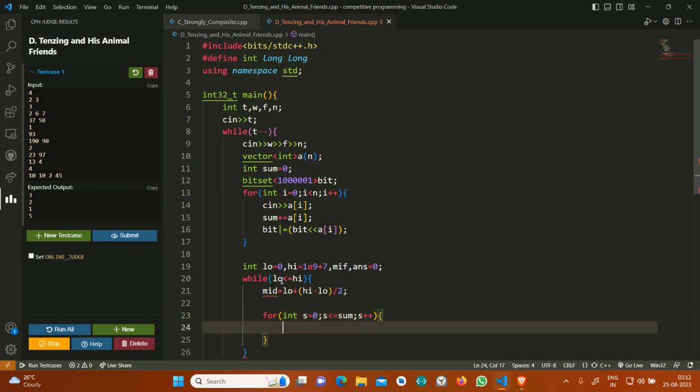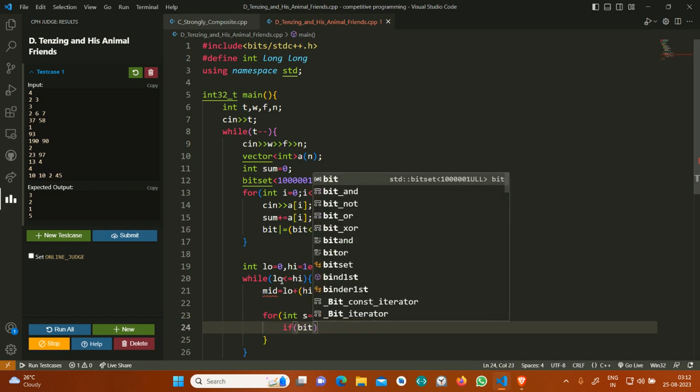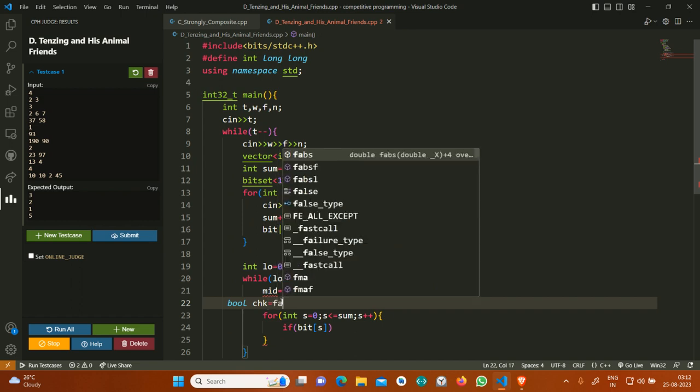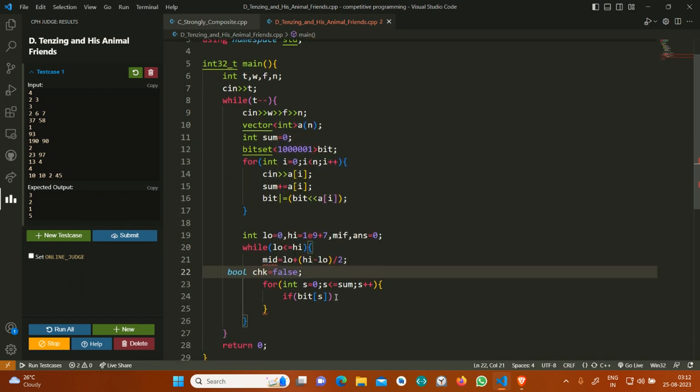What I will say is that if bit of s, means if s is possible, before that I will keep a variable check equal to false, and if somewhere this s is possible and also s is less than or equal to mid into w, which is the maximum amount of water mana she would have acquired till time mid.